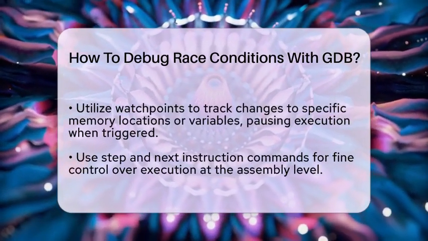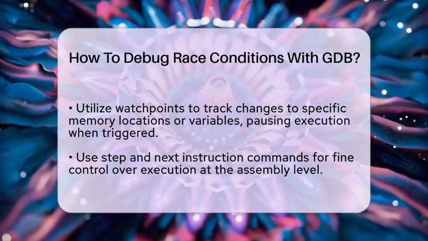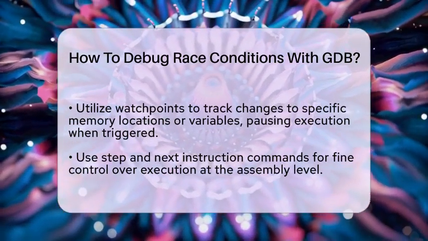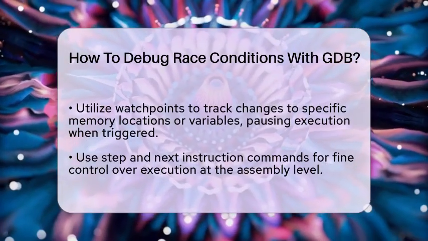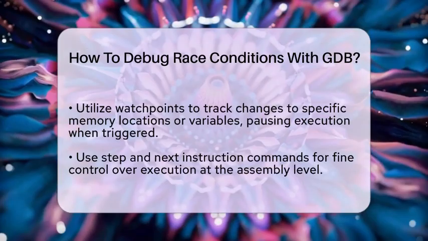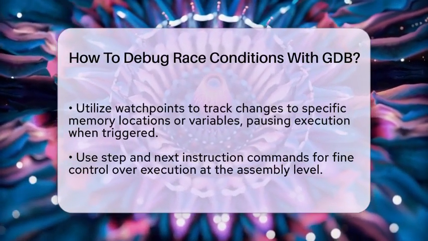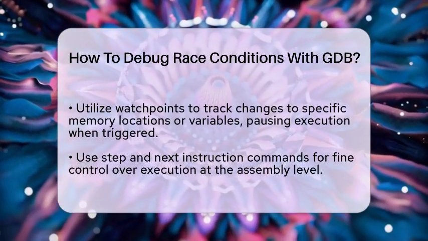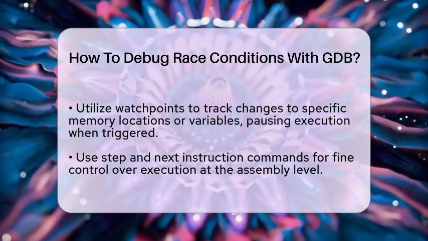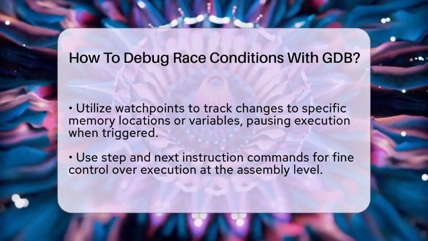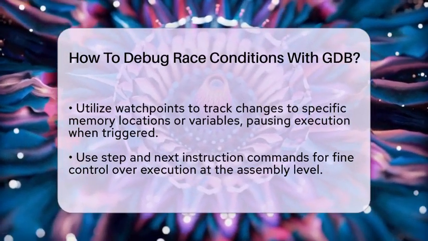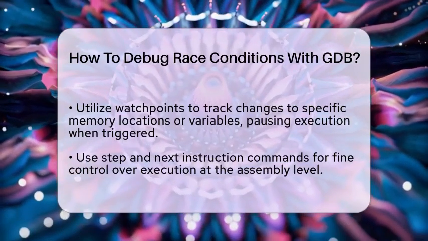As you step through the threads, consider using the step instruction or next instruction commands. These commands give you fine control over execution at the assembly instruction level. This lets you see how threads interact with shared variables and synchronization tools like mutexes or condition variables. If you are using POSIX threads, consider naming your threads in your code. This makes it easier to identify them in GDB, as it will display these names during debugging.